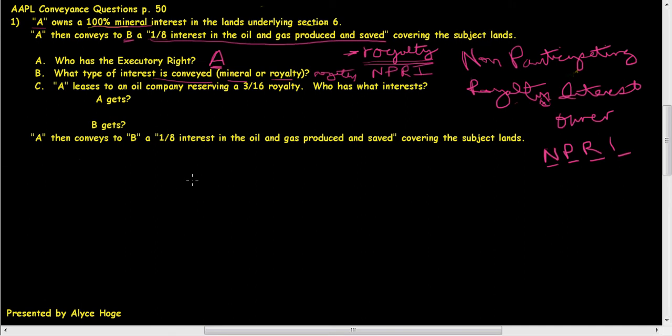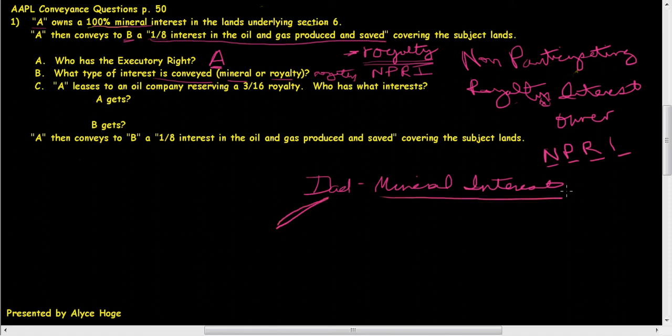Okay, so just to give you an example of how this works, let's say Dad has a mineral interest, okay? And he's got a kind of a wayward son, and wayward son has run out of money. So Dad says, look, son, you're not responsible enough for me to leave an entire mineral interest, but I'll let you have a royalty payment, okay? I'll give you a share of the royalty, in this case, 1/8 of the royalty.